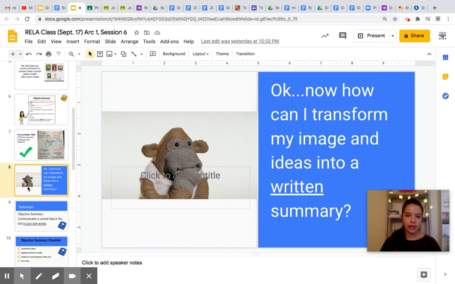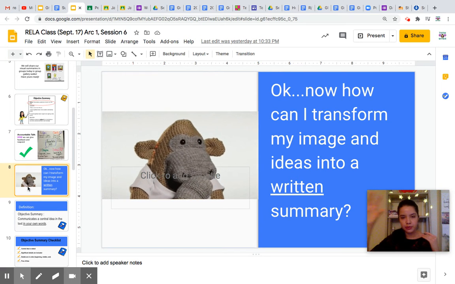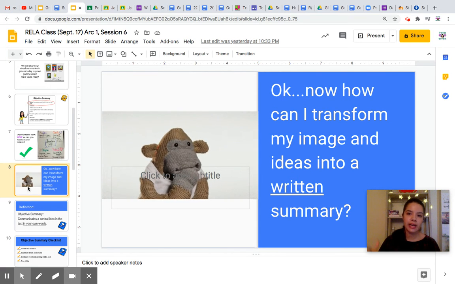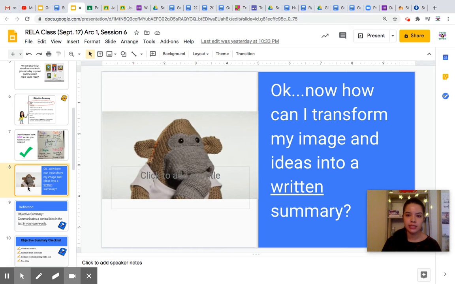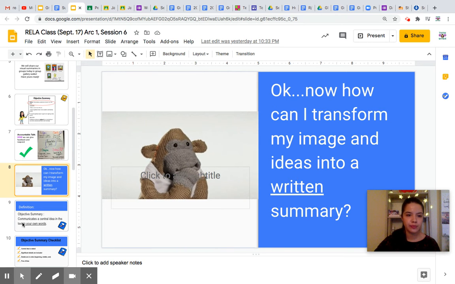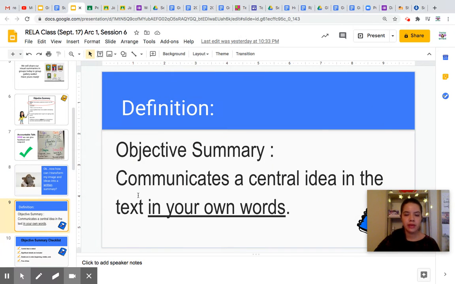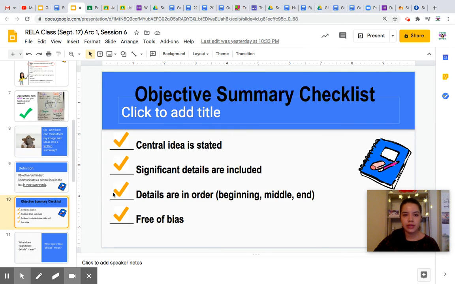Okay, so now taking all of those great ideas, what we saw from other peers, what we got as our feedback, how can I transform my image ideas into a written summary, right? So remember, we have to communicate the central idea in our own words. To include that, we have this checklist.